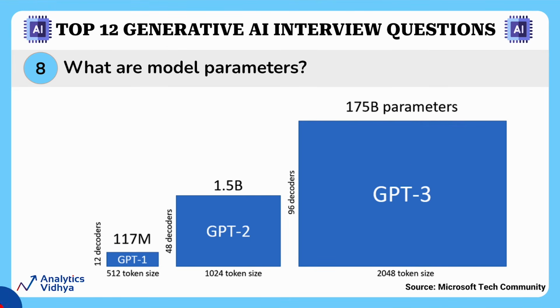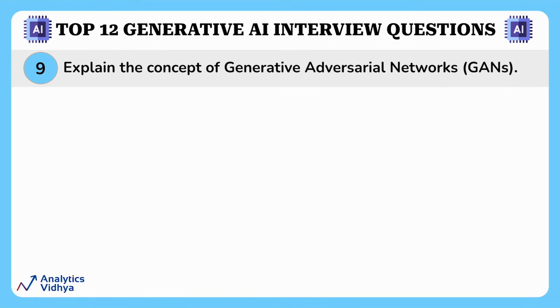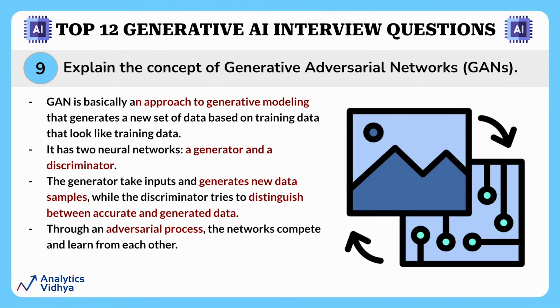All right, let's move on to the next question. This is another very common question in this domain, which is: explain the concept of GANs, or generative adversarial networks. So, a generative adversarial network is an approach to generative modeling that makes a new set of data based on training data that looks similar to it. It involves training two neural networks, a generator and a discriminator. Now, let's see what these neural networks do.